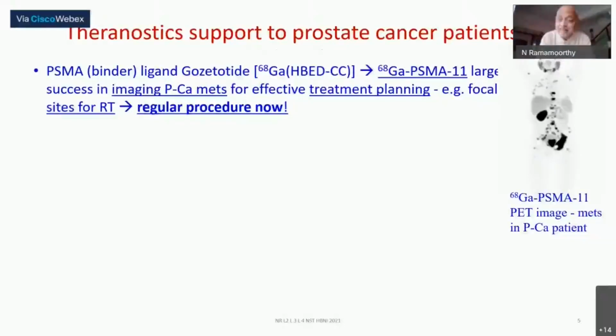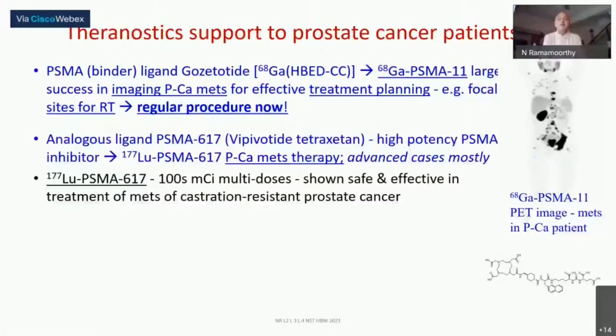It is not yet there. This is a picture of the PSMA-11 image in a patient with metastasis. You can see from the picture how badly the spread of the cancer is. PSMA-617 has been used in hundreds of millicuries, but invariably in extremely advanced cases, because right now the diagnostic procedure is completely well approved, with thousands of patients undergoing it. The therapy is still under clinical evaluation.